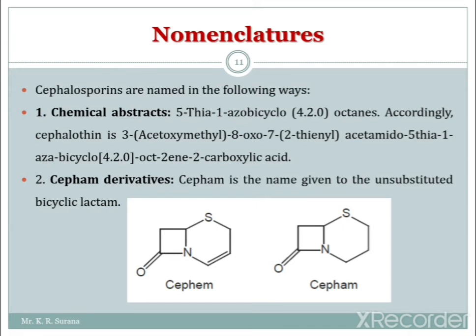And second is the cepham derivatives, or cephem derivatives, we can call. Cepham is the name given to the unsubstituted bicyclic lactam ring. Here the structures of cephem and cepham have been given. At the third and fourth position, if the unsaturated bond is present, we call it cephem, and if the unsaturated bond is not present, we call it cepham. So this is about the nomenclature of cephalosporin.